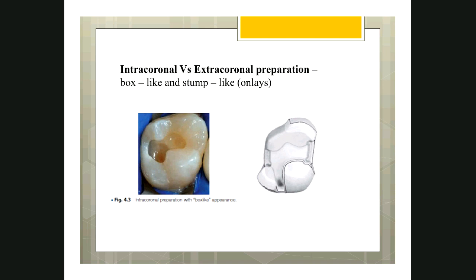Whereas extracoronal means after you prepare the class 1 or class 2 cavity, you will involve the external surface also to cover the tooth, like for onlays. For those who do not know what is an onlay, we will discuss about this later, but just for now you remember that example for an extracoronal restoration is onlay, example for intracoronal restoration is what you do in the phantom laboratory now, a box preparation.